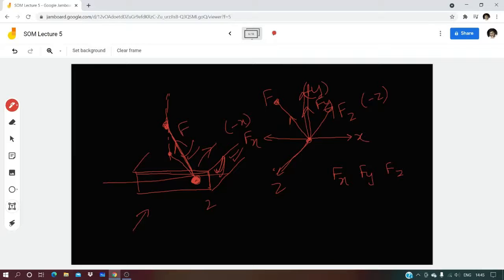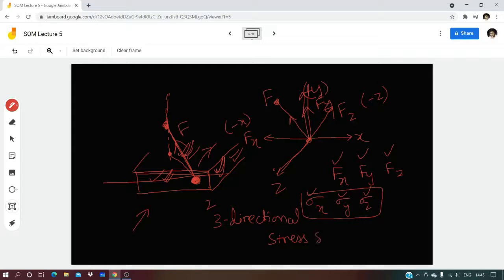That means what is happening? This rod is trying to pull out this point 2, but this point 2 is strongly attached to this block. So on this point 2, there will be a resistance force in response to this Fx, Fy, Fz that are being applied by this rod. When I say there is a resistance, automatically there are stresses acting in those directions. There can be more, but for now what I am trying to say is that stresses are coming out in 3 directions. So it is a 3-directional stress system. In a very simple way, I am trying to show you the things.